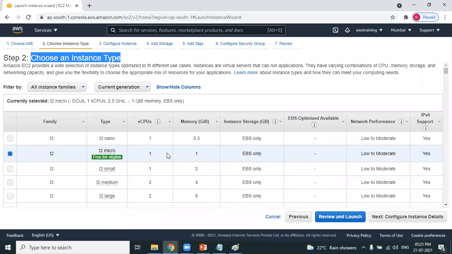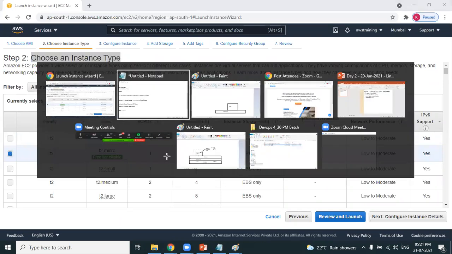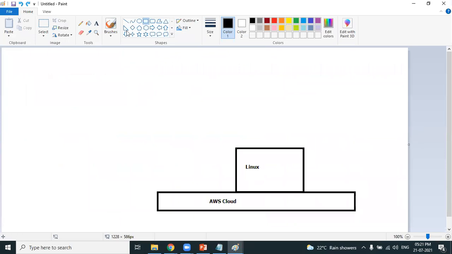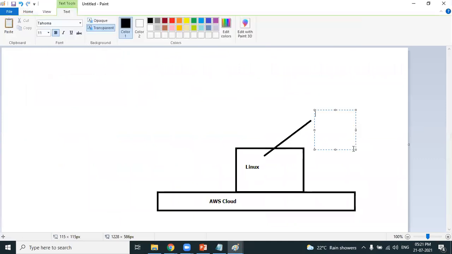You may have a question, what do you mean by T2 micro? These types of instances are nothing but referring to hardware configuration. Look at this. We are creating a Linux machine. What is the configuration of this Linux machine? Your question can be, what is the RAM of this Linux machine? RAM refers to memory. What is the hard disk of this Linux machine? How many processors does this Linux machine have? So this hardware configuration is dependent on the instance type I have selected.